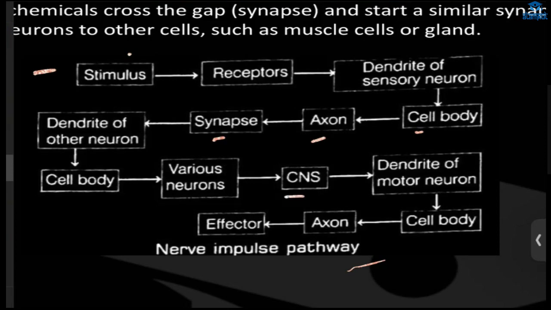Then it will go to the CNS. There the information will be given, and according to that, the CNS, brain or spinal cord, will interpret it, and then it will decide what to do, and then the signal will go to the dendrite of the motor neuron.